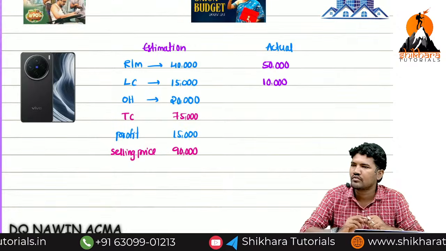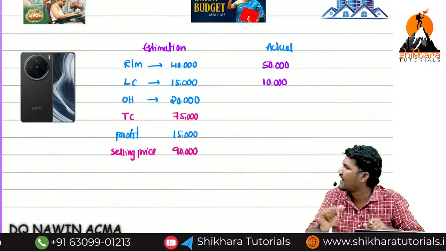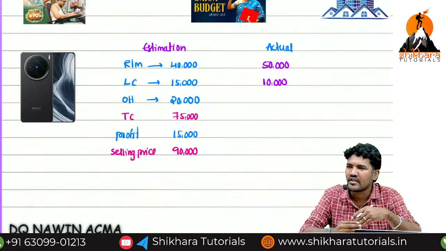Next, when we come to the labor cost, 10,000. Why is labor cost 10,000? We planned 15,000. Why in reality 10,000? Because there is a huge supply of labor.